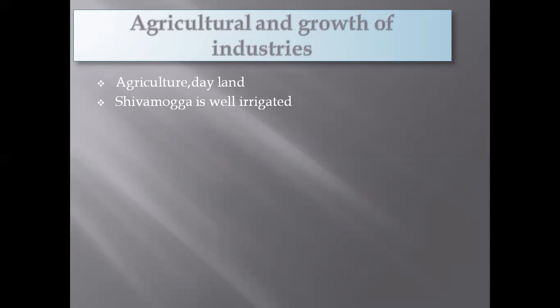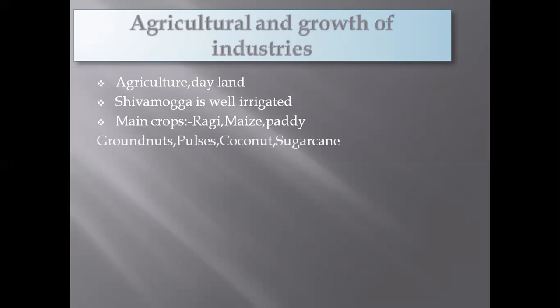And Shivamogga is well irrigated, means very fertile. Shivamogga division has sand mixed red soil and black soil. We can see Shivamogga is well irrigated because of that red soil and black soil. Which are the main crops of this division? Ragi, maize, paddy, groundnuts and various pulses, coconut, cotton and sugarcane are the main things they grow in the Bangalore division.